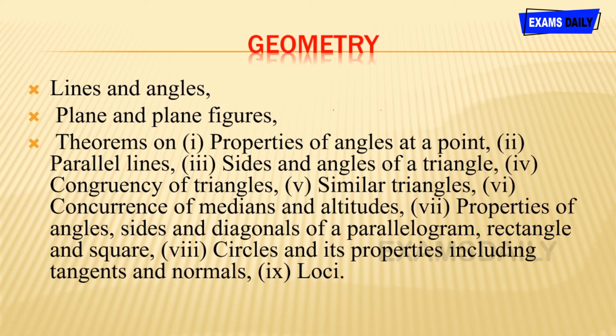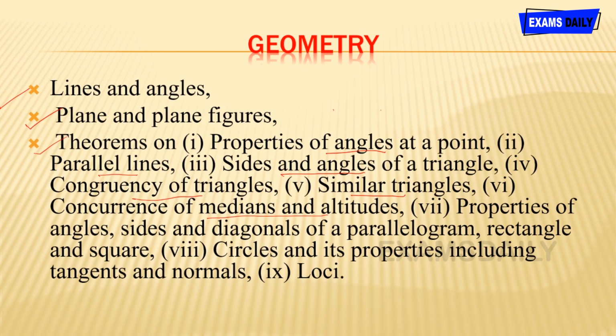6 to 10th is very important. For theorems you want to go through 9th and 10th topics. And for lines and angles, planes and figures, the 6 to 9th books are enough for these 2 topics. And then theorems: at first it is properties of angles at a point, and then parallel lines, and then sides and angles of a triangle, and then congruency of triangle, and then similar triangles, and then congruence of medians